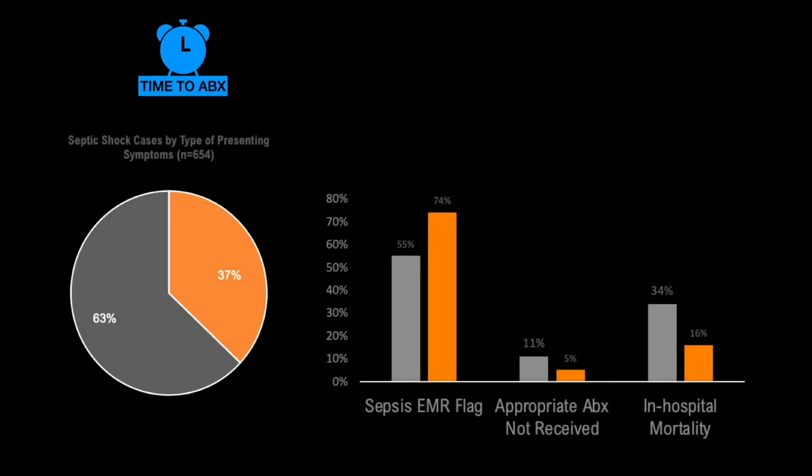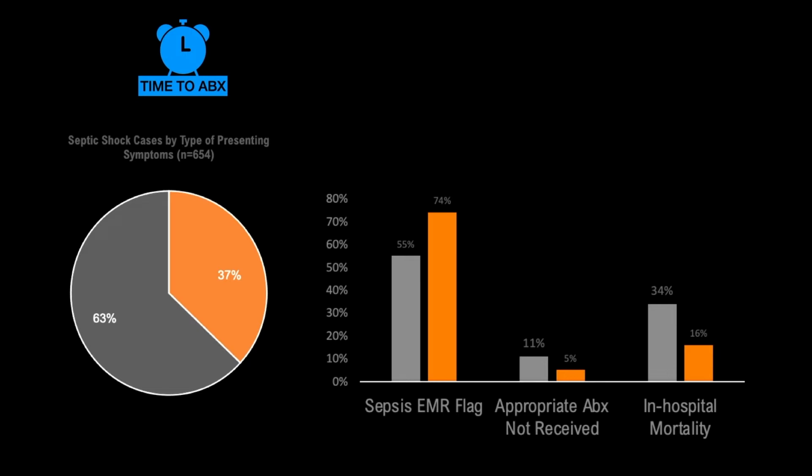So, speed in administering the right antibiotic matters, but as we all know, diagnosing sepsis can be very complex, especially when most patients with sepsis present with vague symptoms, which are often missed, leading to worse outcomes. This study looked at septic shock caused by SEP1 definitions over a 2-year period at an urban academic hospital. It showed that the majority of patients with septic shock presented with vague as opposed to explicit symptoms.